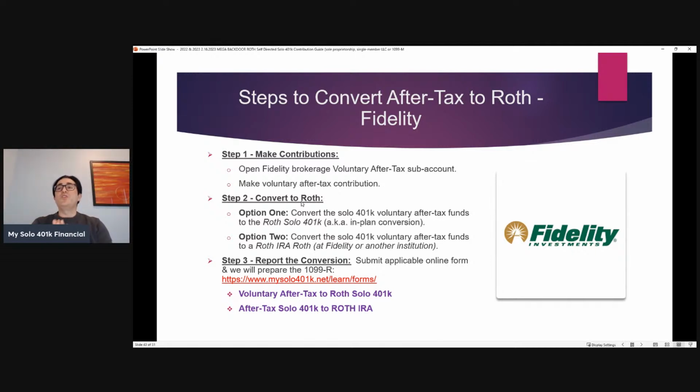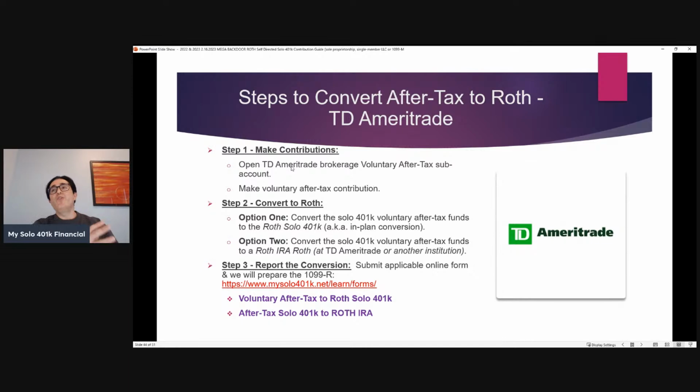So one option would be to convert to a Roth Solo 401k. That could be another brokerage account at Fidelity for your Roth Solo 401k, or to a Roth IRA. It could be a Roth IRA at Fidelity or even a different institution. In either case, the transfer from the after-tax to the Roth is reportable. And clients let us know via online forms. We have one form if it's an after-tax to Roth Solo 401k, a different form if it's an after-tax to Roth IRA. TD Ameritrade, very similar process.